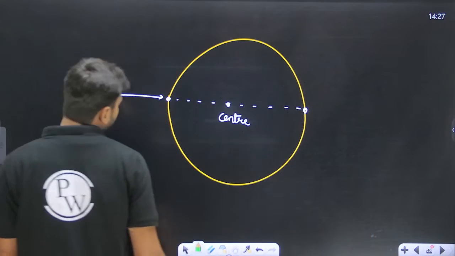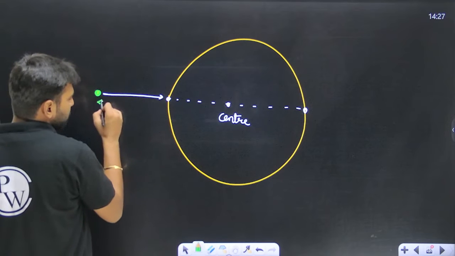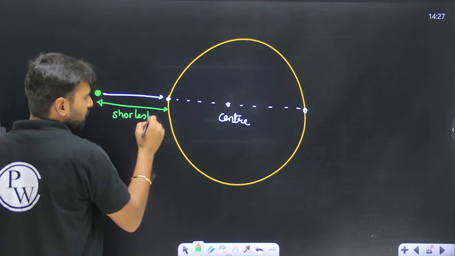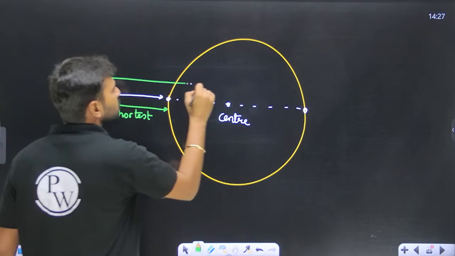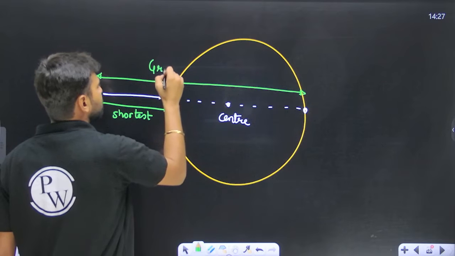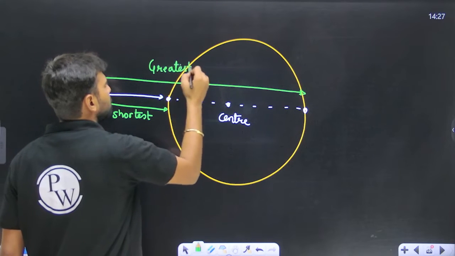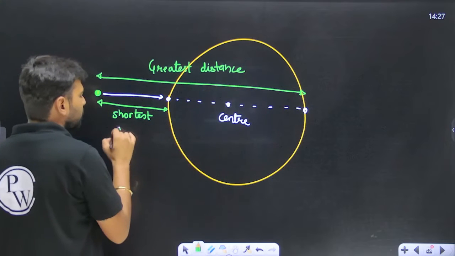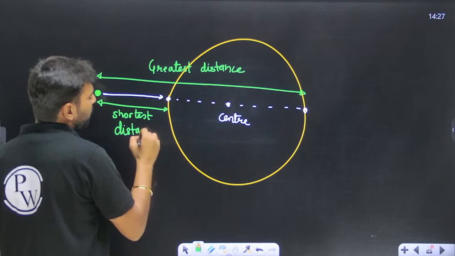So over here you can see that this particular distance is going to be shortest when it is a normal, and this particular distance when this line is a normal is the greatest distance. This is one very important concept: the greatest distance and the shortest distance lie along the common normal.